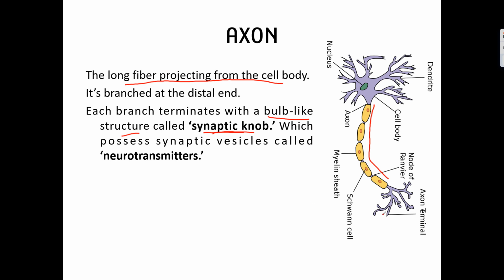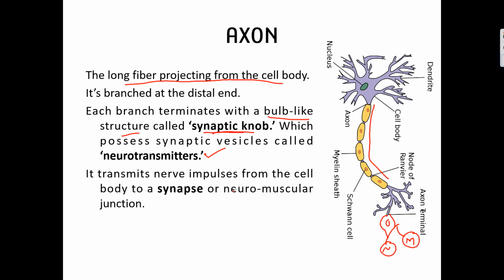neurotransmitters. So if it wants to deliver the information, through this synaptic knob it may get connected to another neuron, simply writing N, or it may get connected to the muscle. If it is connecting to the muscle, it will release chemical molecules. Those chemical molecules are called neurotransmitters. If it is connected with the next neuron, it will transfer the same chemical or it will transfer electrical impulses.